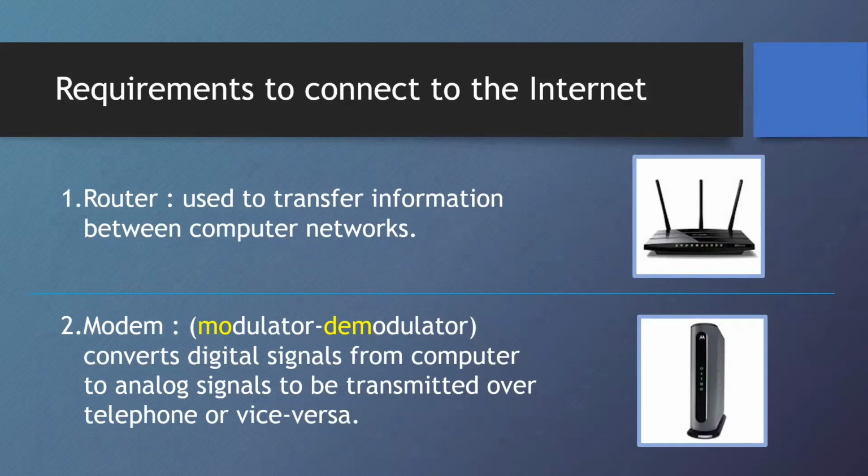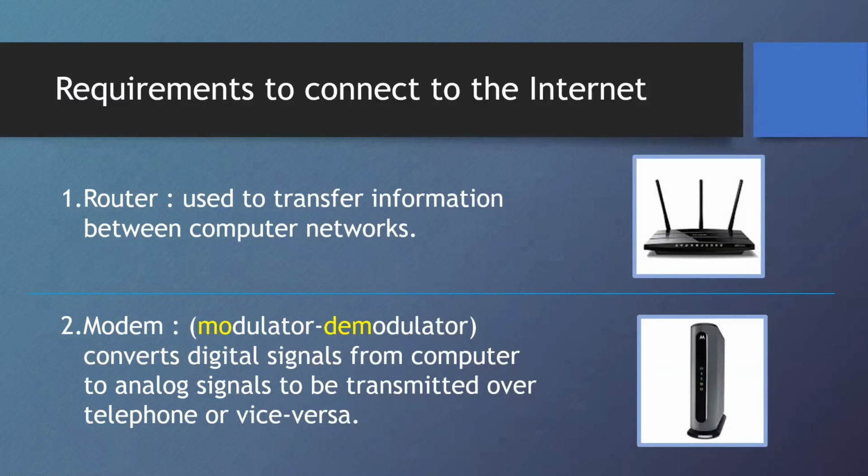Okay, and the next one is a modem. This is also in your house. The word modem is derived from these two words, modulator and demodulator. What does it do? It converts digital signals from the computer to another form called analog signals and transmits that over the telephone, or vice versa.